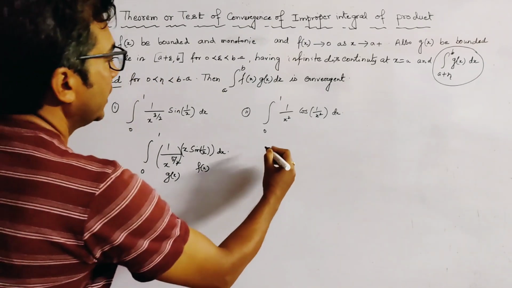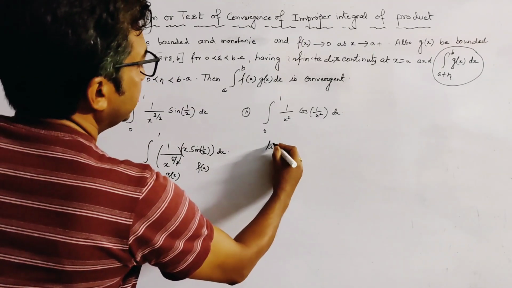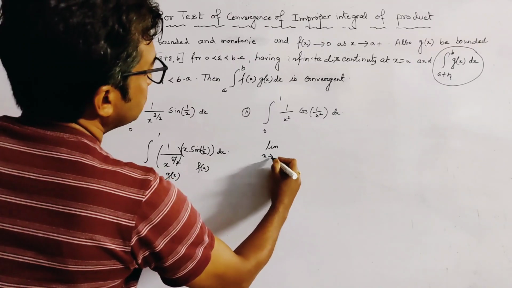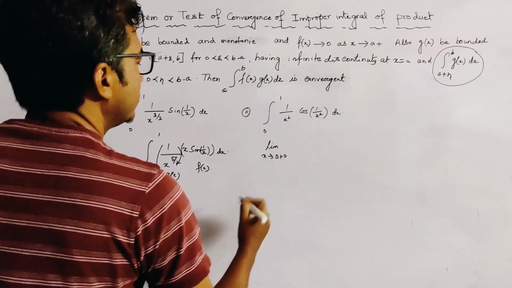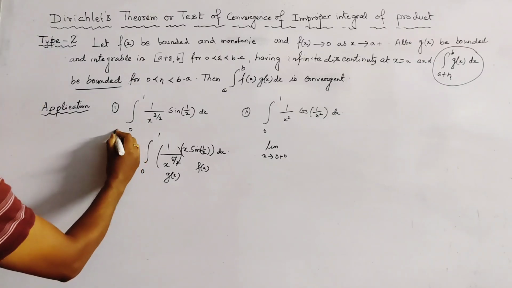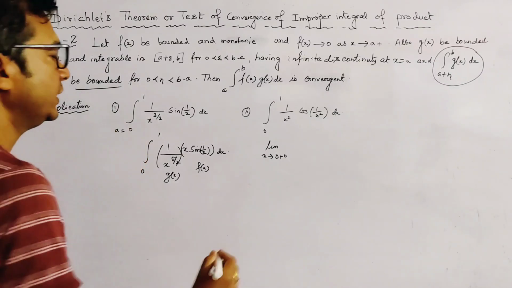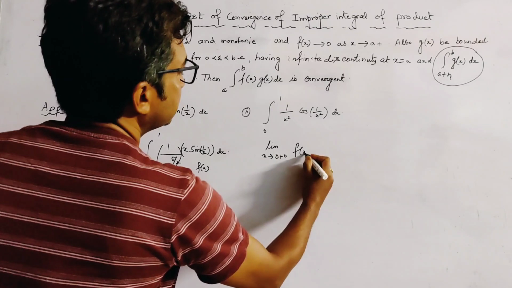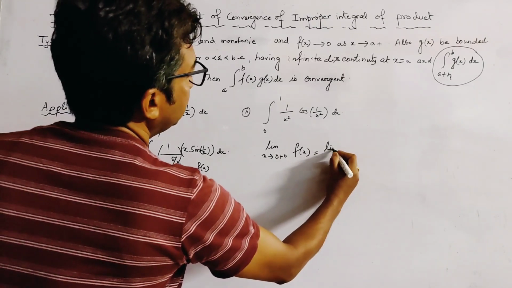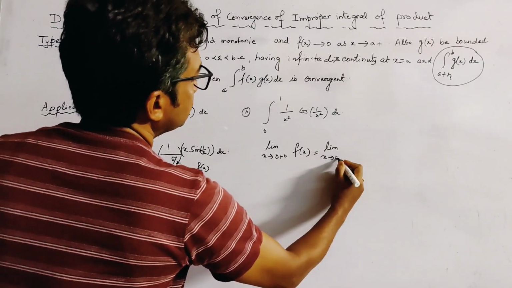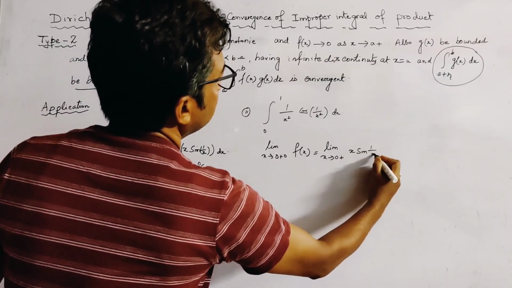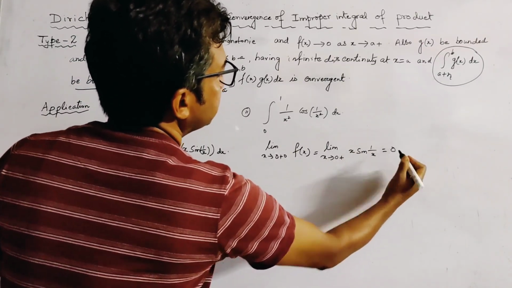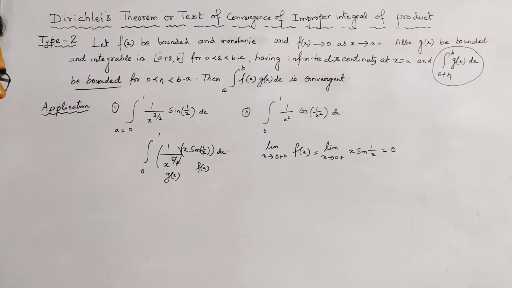Now it is clear that limit x tends to a plus 0, that is here 0 plus 0, because the lower limit a is equal to 0, of f(x), this is equal to limit x tends to 0 plus of x sine 1 by x. Clearly we know that this limit is 0.